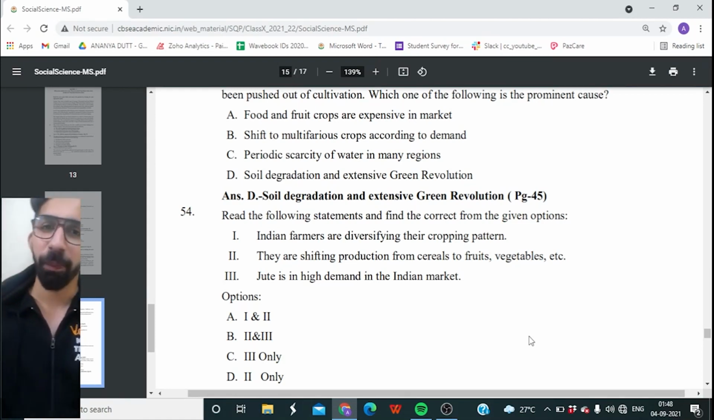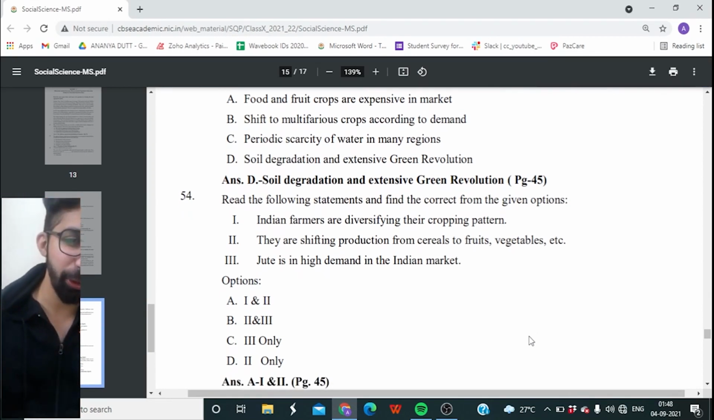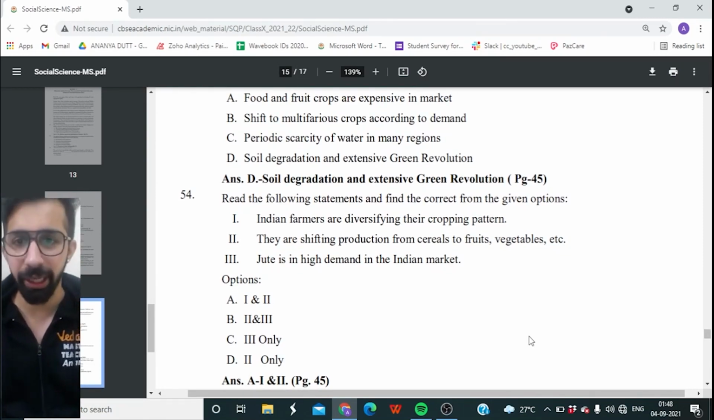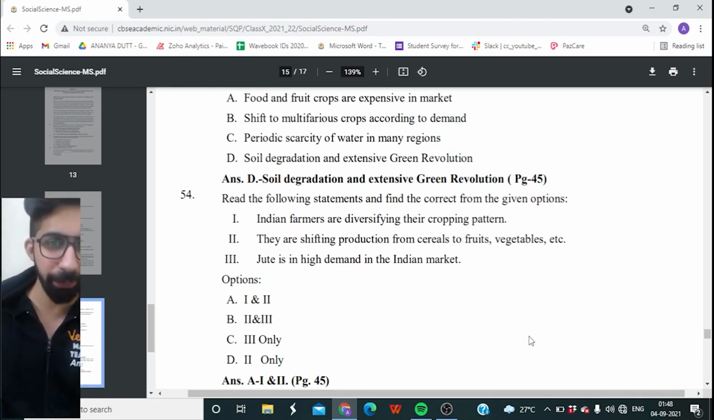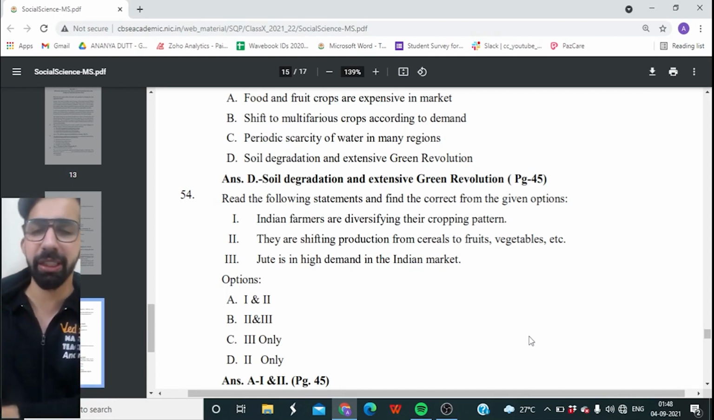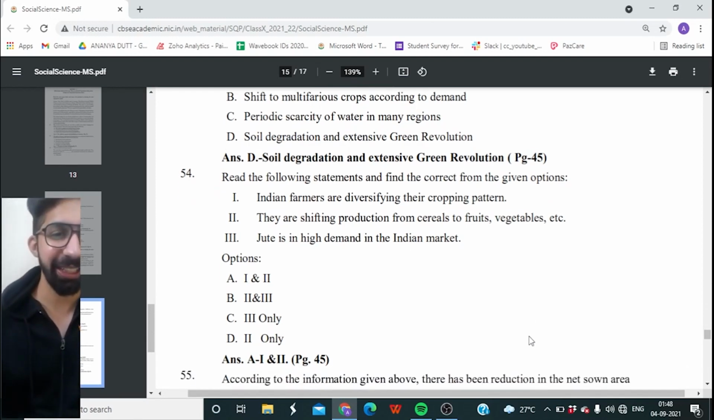4 options. Pause the video and then give the answer. And the right option is option A, first and second option. These are the two correct. Indian farmers are diversifying their cropping pattern. They are shifting production from cereal to fruits, vegetables, and so on. Great.